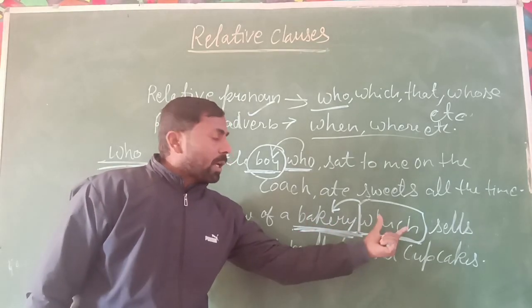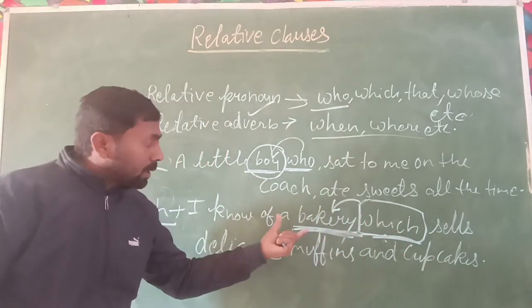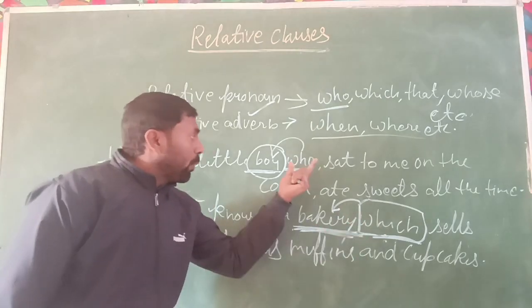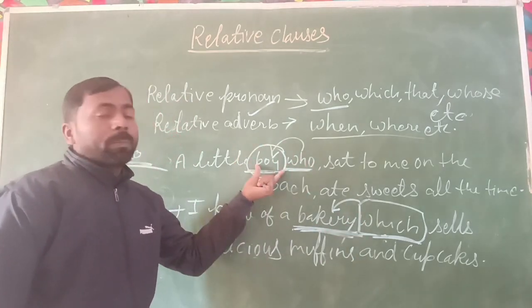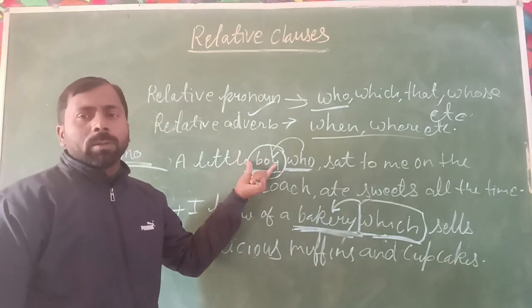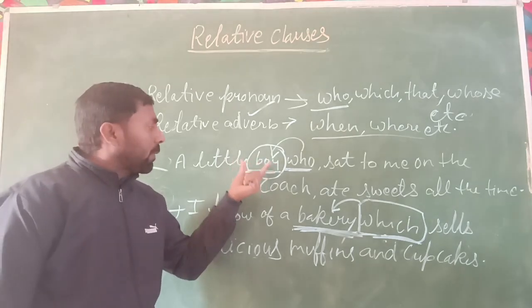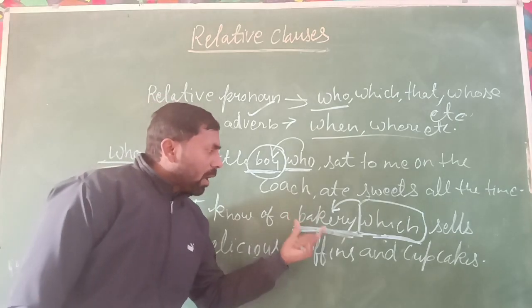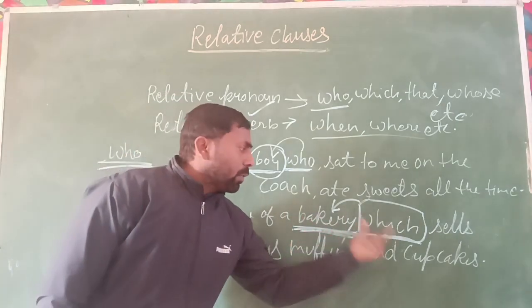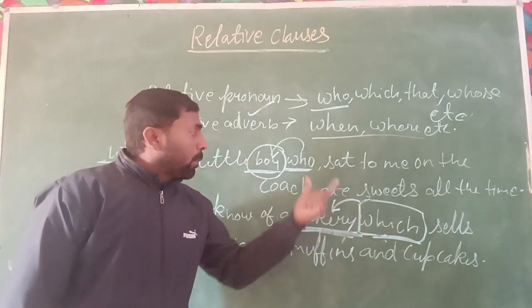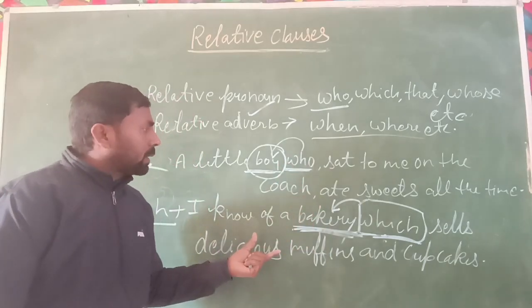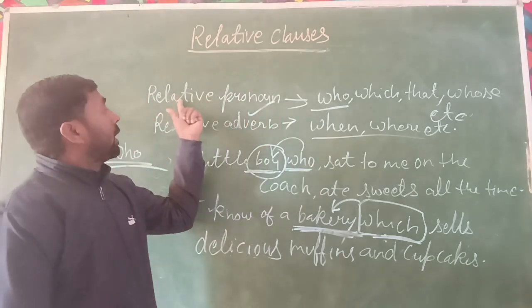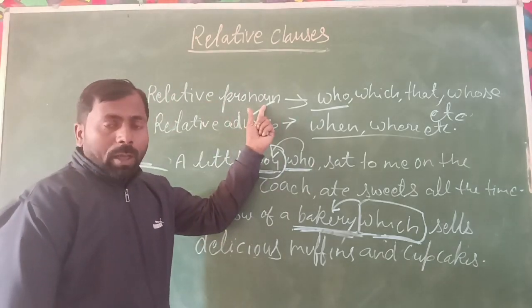If we use who here, then the sentence is completely wrong. Why? Because who is used for living things, a person or people. But whenever we get non-living things, objects or things, we always use which. Both parts of the sentence are joined by the relative pronoun.